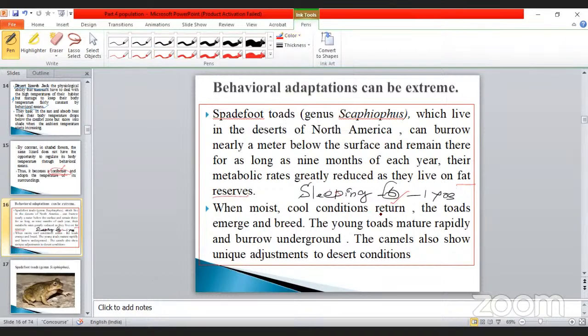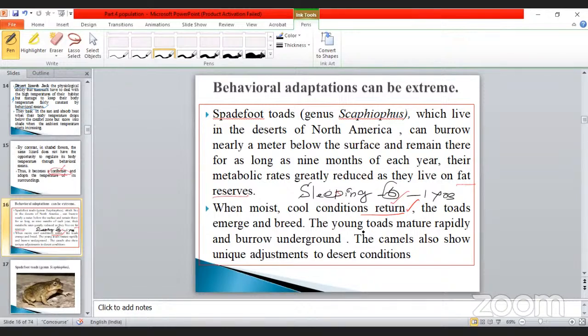When the moist cool condition returns, what happened? You know? Okay. The toads emerge and breed. The young toads mature rapidly and burrow underground. The camels also show unique adjustment to desert conditions. These are the 3 examples given.